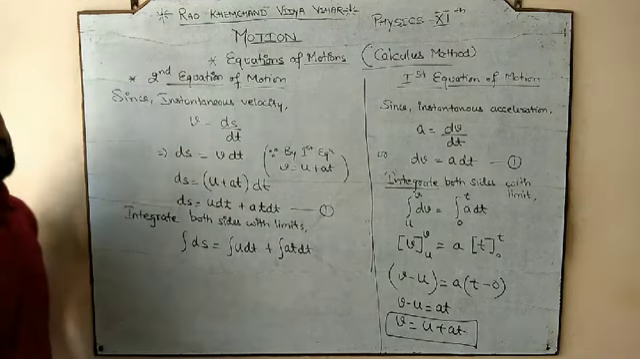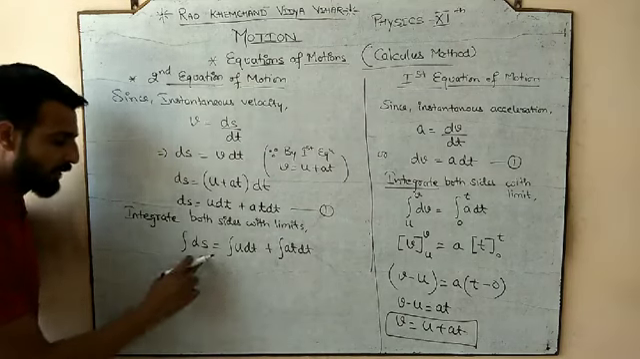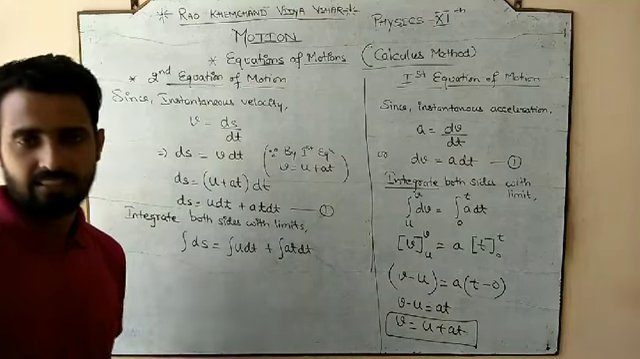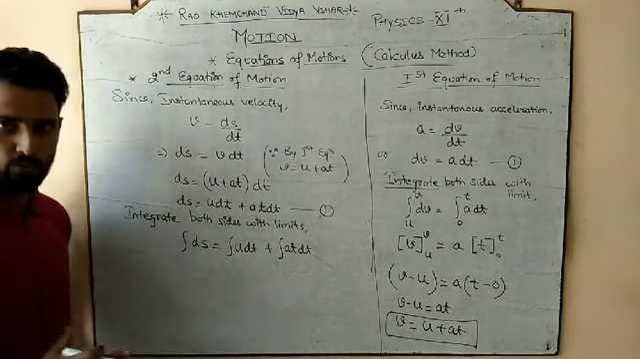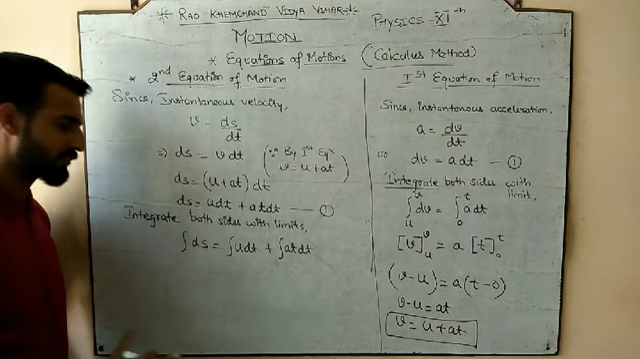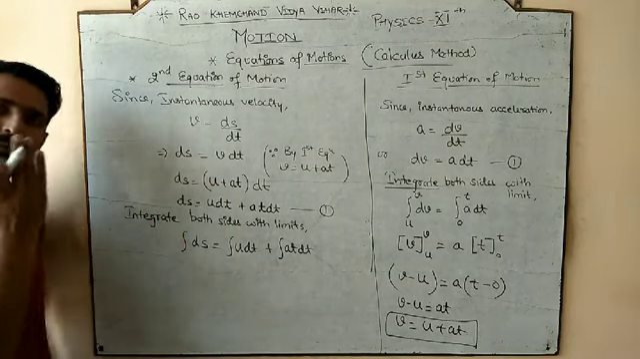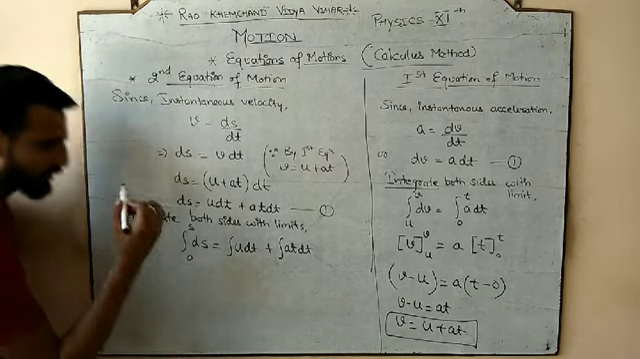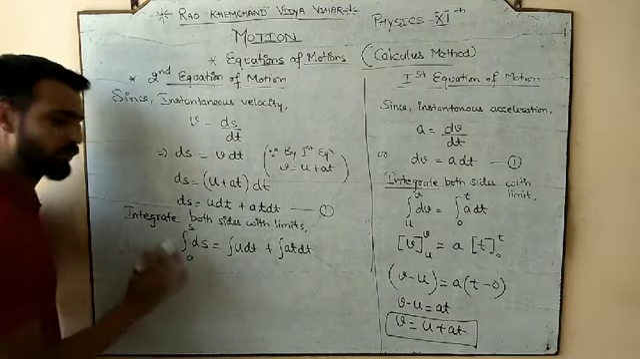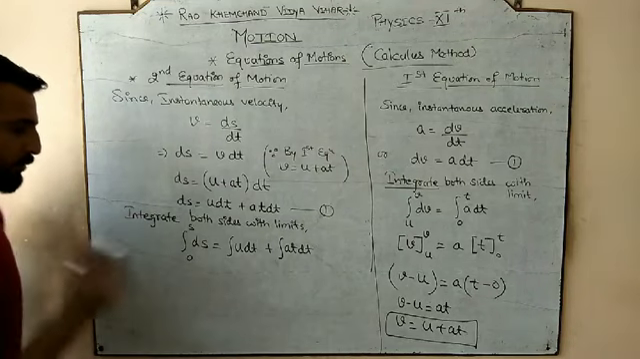Now we have to apply the limits, because we know what ds stands for. ds stands for a small change in displacement. And according to our story, though I have rubbed it now, you have noted it and it is in your mind, that displacement is changing from 0 to s. Initial displacement was considered as 0 and final was s.